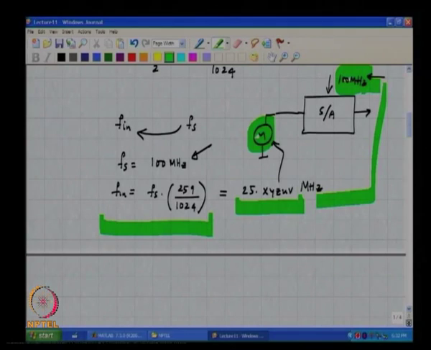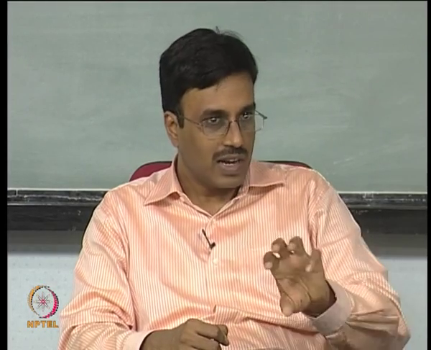If I get exactly 259, I do not do anything to the input. If the number of cycles is smaller than 259, I know that my input oscillator is running too slowly, so I do something to speed it up. And if it is running too fast, if there are more than 259 cycles in 1024 cycles of Fs, I slow down my input oscillator.